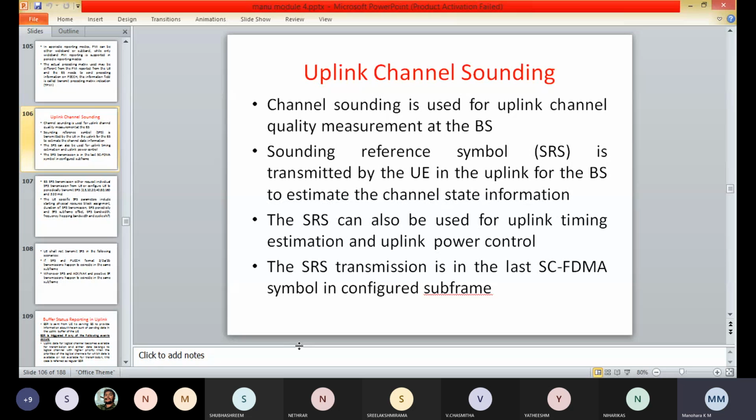So here the transmission is not allowed. So here in the uplink channel sounding, the E node B can either request an individual sounding reference symbol transmission from a user equipment, or to configure a user equipment to periodically transmit sounding symbols.